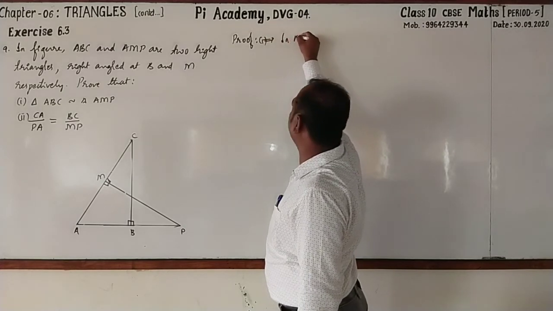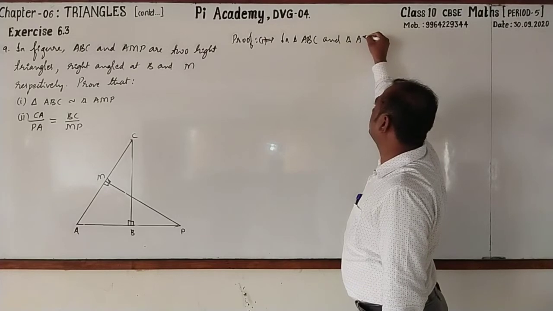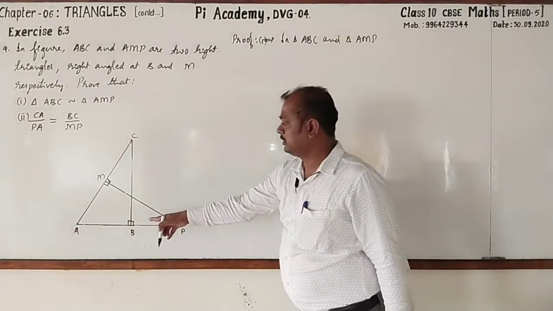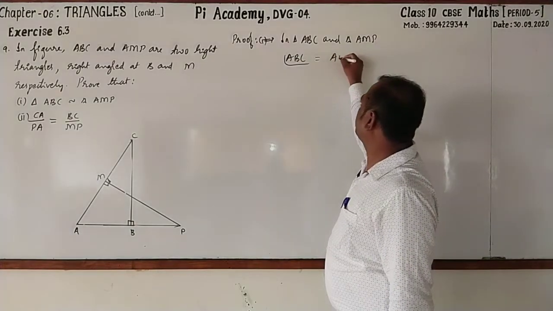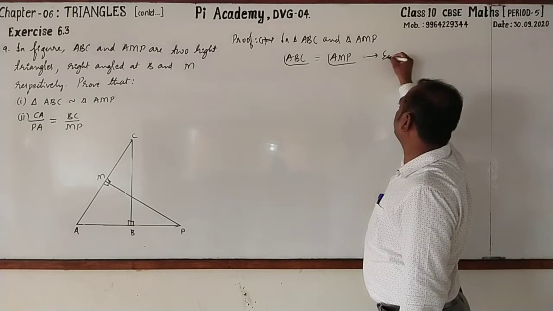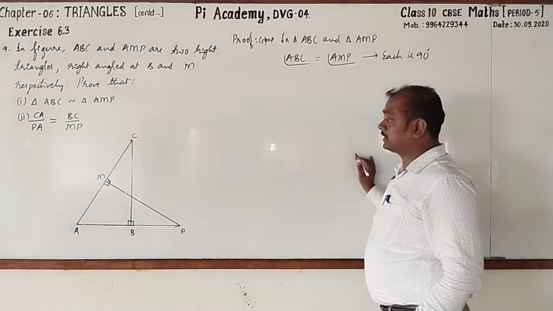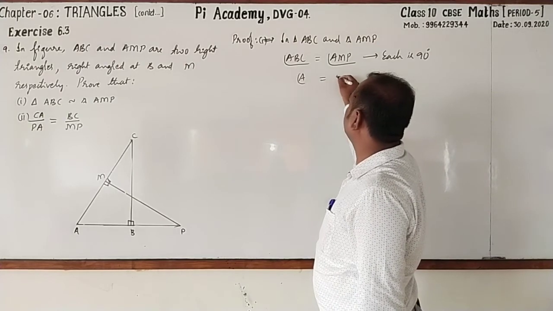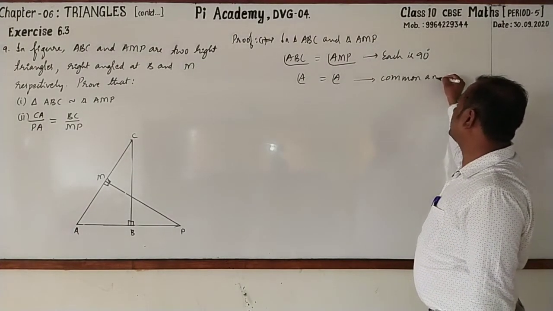First one, in triangle ABC and triangle AMP, angle ABC is 90 degrees, and angle AMP is also 90 degrees. Therefore, each angle is 90 degrees. Next, angle A equal to angle A. This is a common angle.